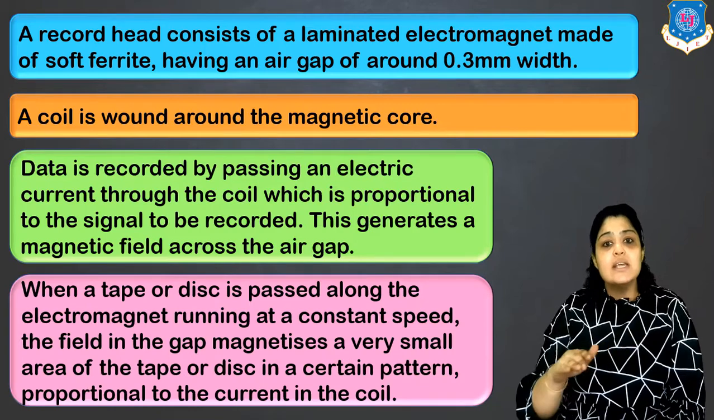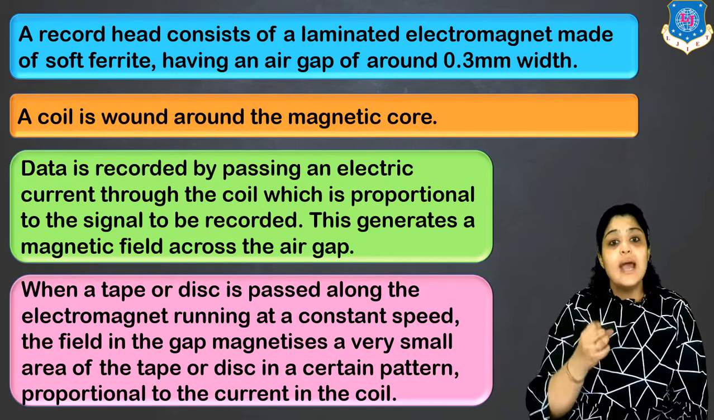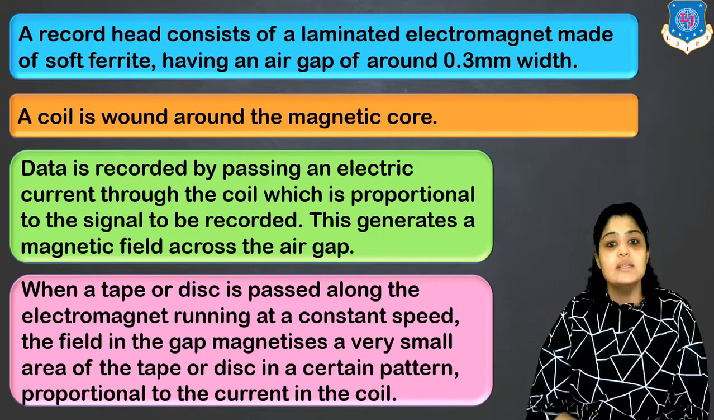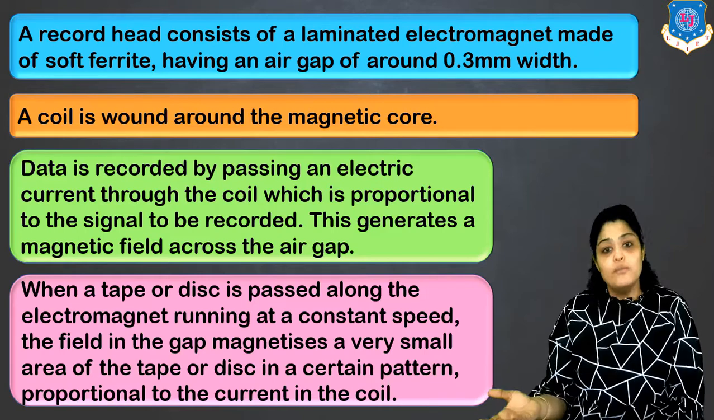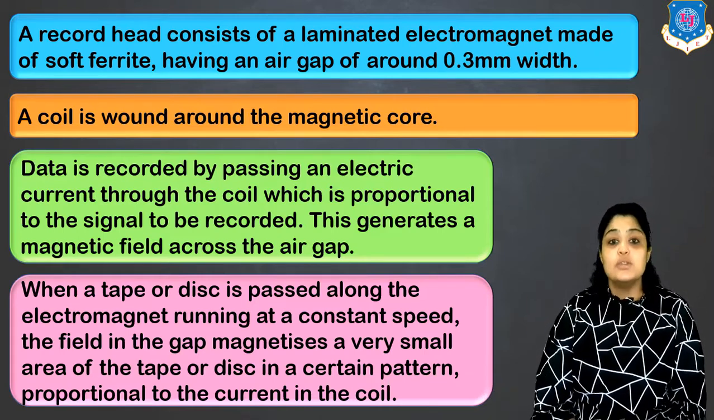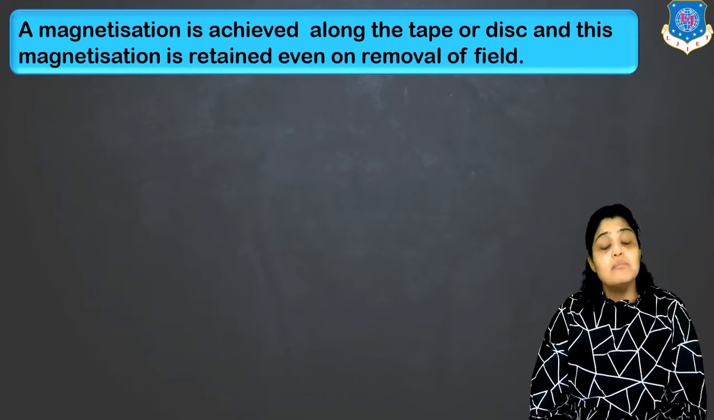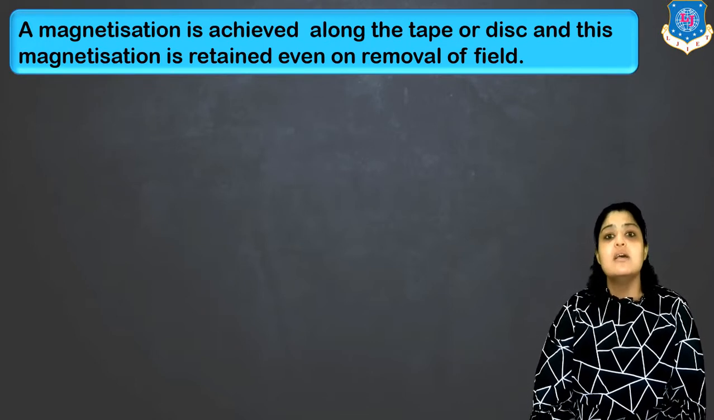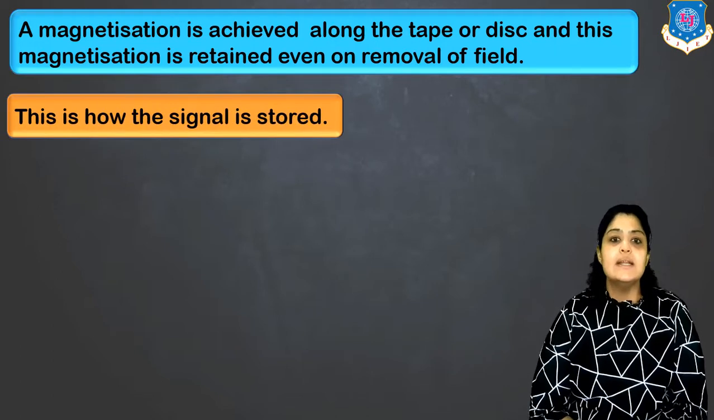Now the tape or disc is passed along the electromagnet at a constant speed. So what happens, the field in the air gap magnetizes a very small portion of the tape or disc in a certain pattern which is proportional to the recording current, and the current is obviously proportional to the input signal. So this is how the recording is achieved. A magnetization is achieved along the tape or disc which can be even retained when the external magnetic field is removed. The only reason is the use of a ferro or ferrimagnetic material. This is how signal is stored.